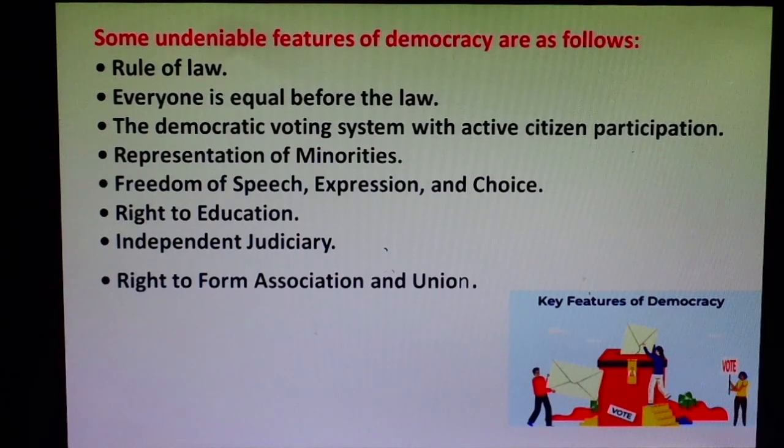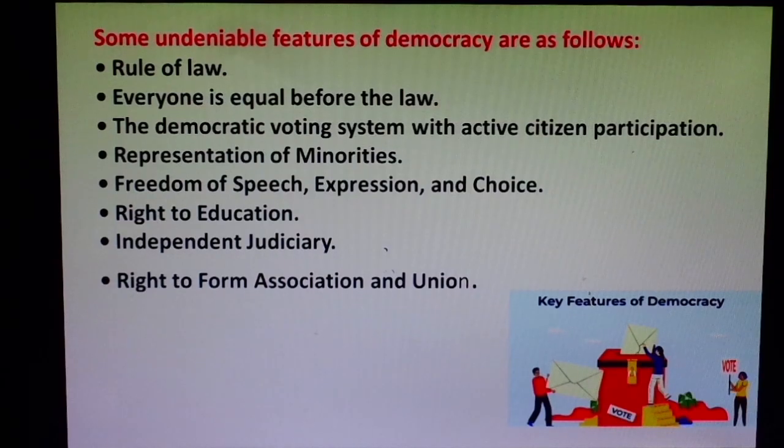Now next, fundamental right number 5. Cultural and educational rights, Article 29 and 30. Only 2. And now the last one. This is the 6th fundamental right, which is the right to constitutional remedies, Article 32 to 35.